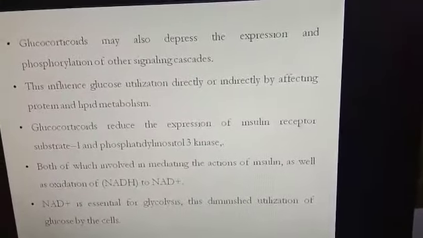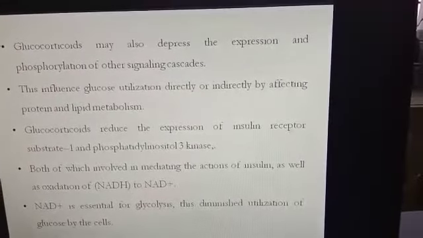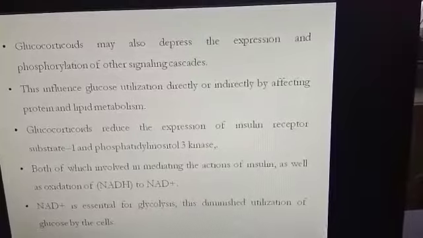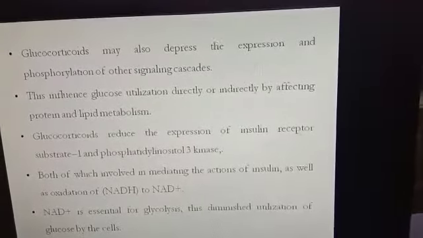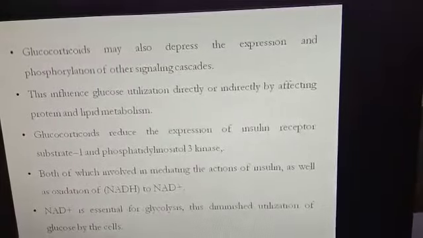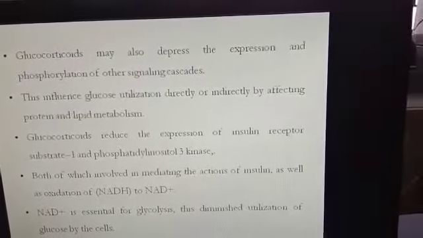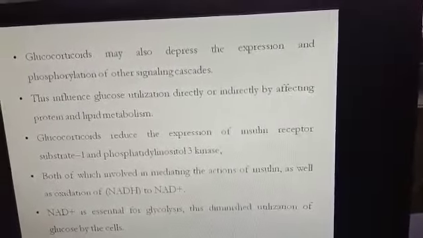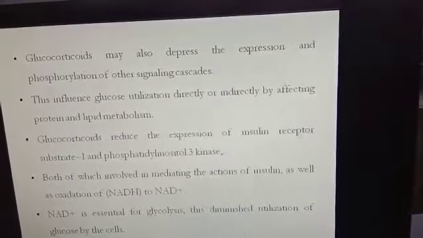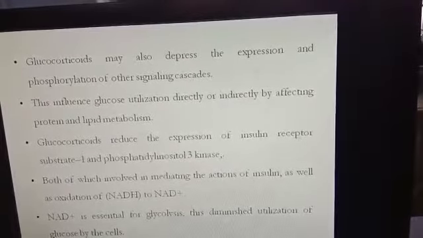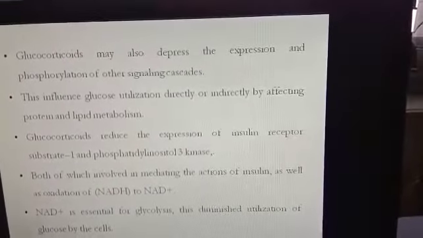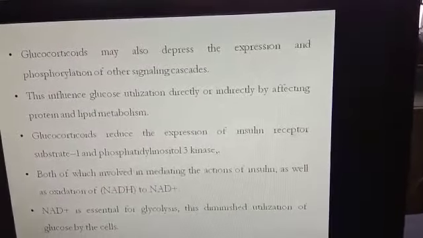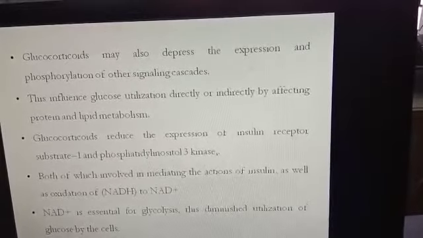Glucocorticoids reduce the expression of insulin receptor substrate 1 and phosphatidylinositol 3 kinase. This is the cascade which is activated by insulin once it binds to the insulin receptor. So if no cascade of reactions takes place, no glucose transporters will come onto the surface of the cell, and it will also inhibit the oxidation of NADH to NAD.